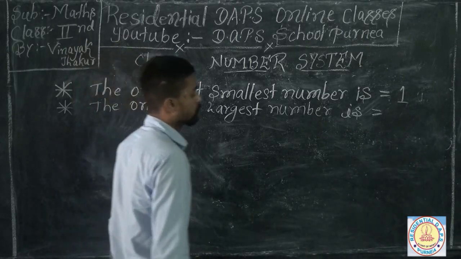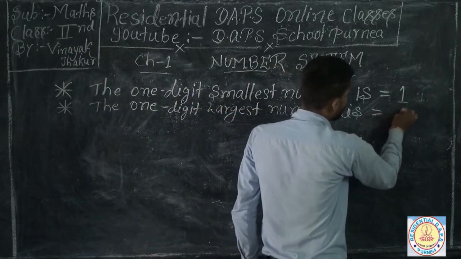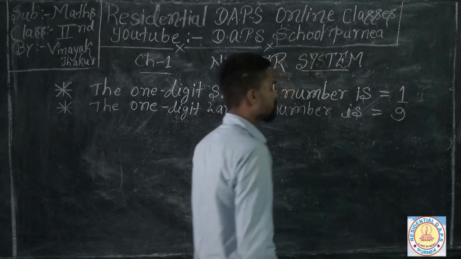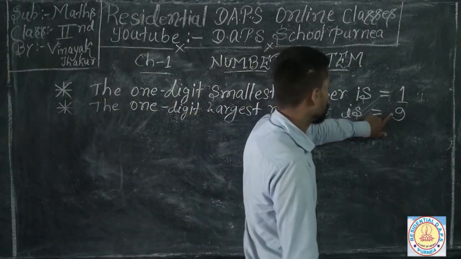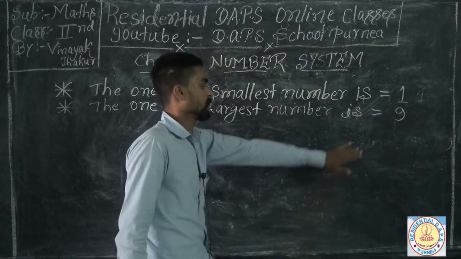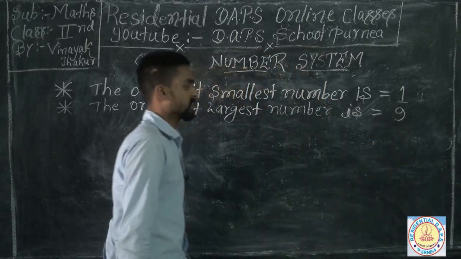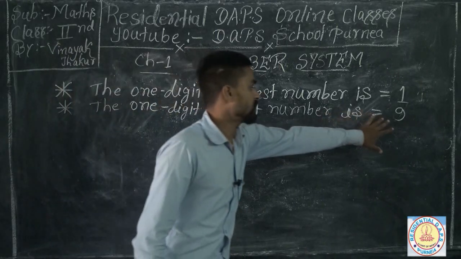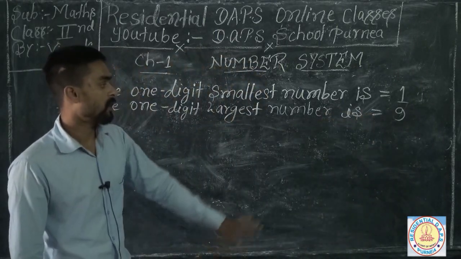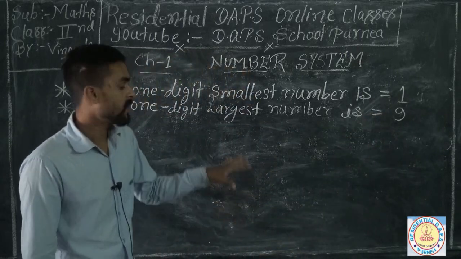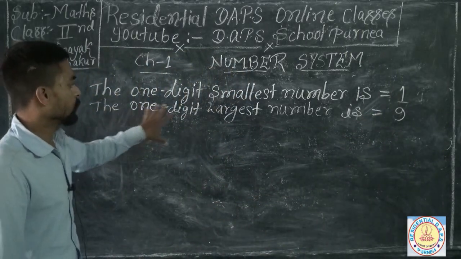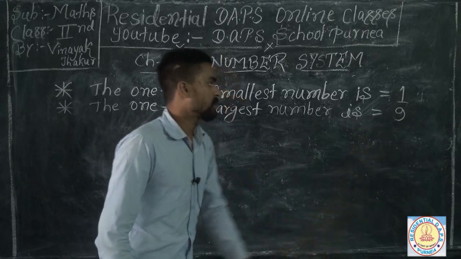So before the 2-digit smallest number, 9 comes up, which is at the last place of one digit. So this number is the largest number of one digit, this is your one digit largest number.